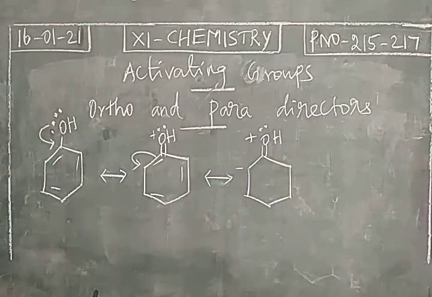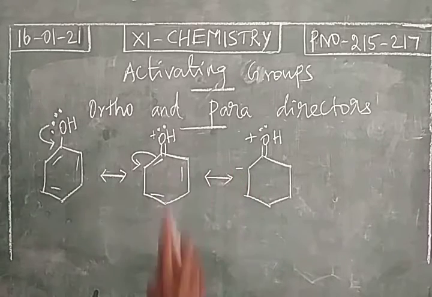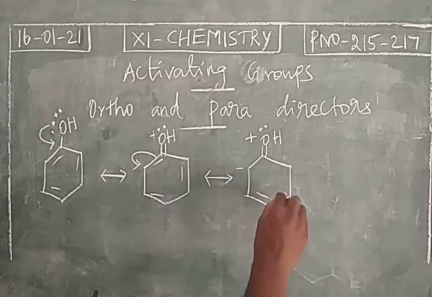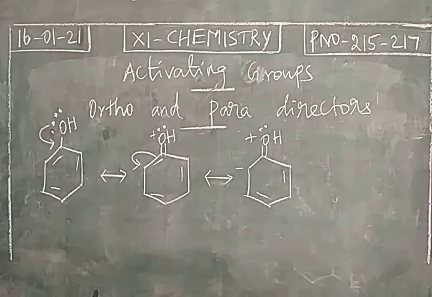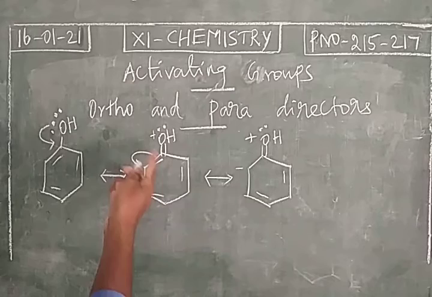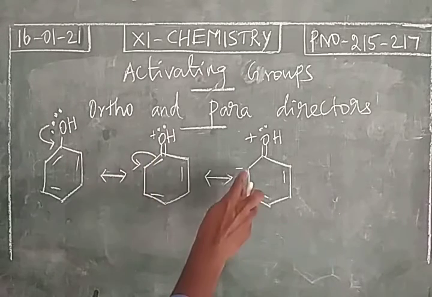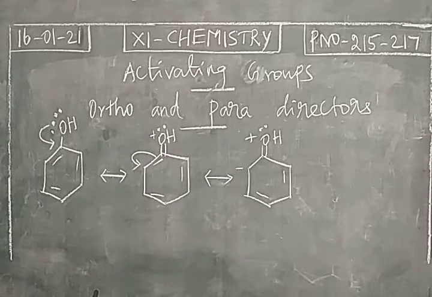So there is a negative charge on position number 6. It is called what? Ortho position. So the pi electron is shifted over this 6th position. This is an ortho position. So here we have a negative charge.